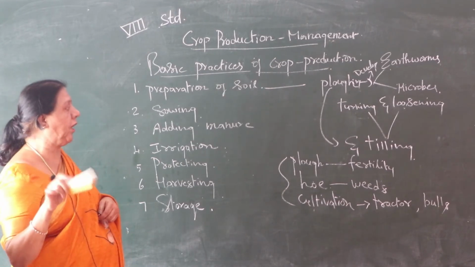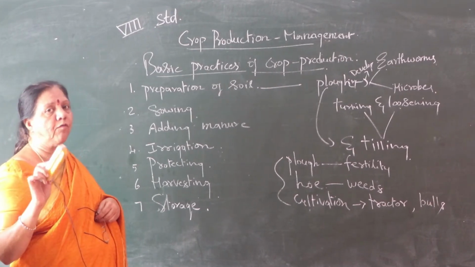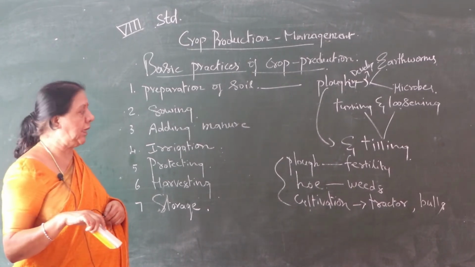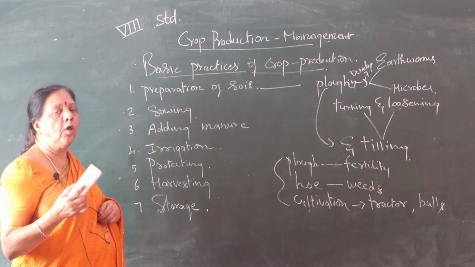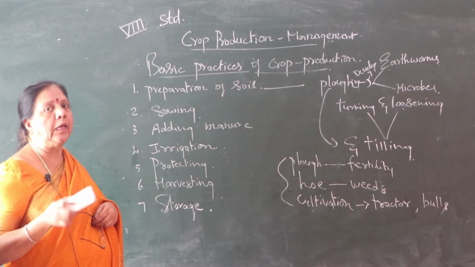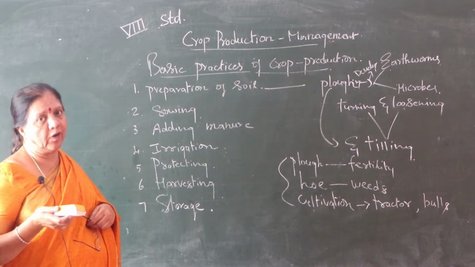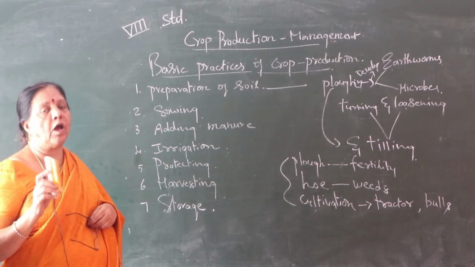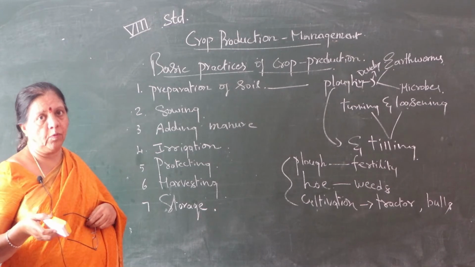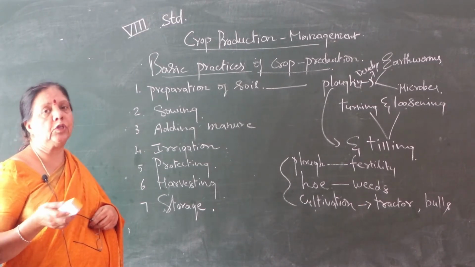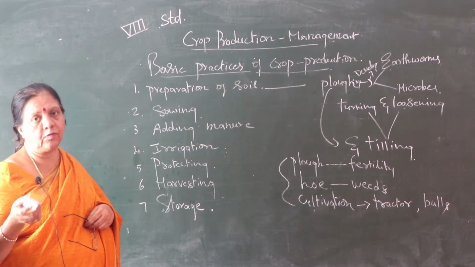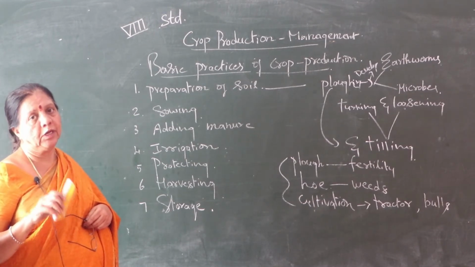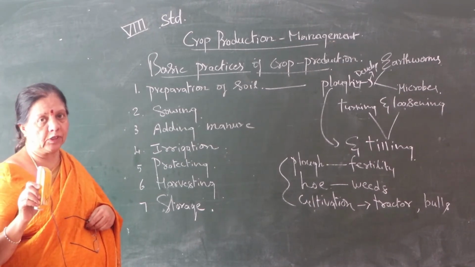That process we call tilling and ploughing. Come to the next, agricultural implements. There are three: plough, hoe, or cultivation. Plough means fertility, ಉಳುಮೆ. Hoe means weeds, unnecessary plants we have to remove. For cultivation, using a tractor or bulls with a wooden device, we can do cultivation. This is about the preparation of soil.